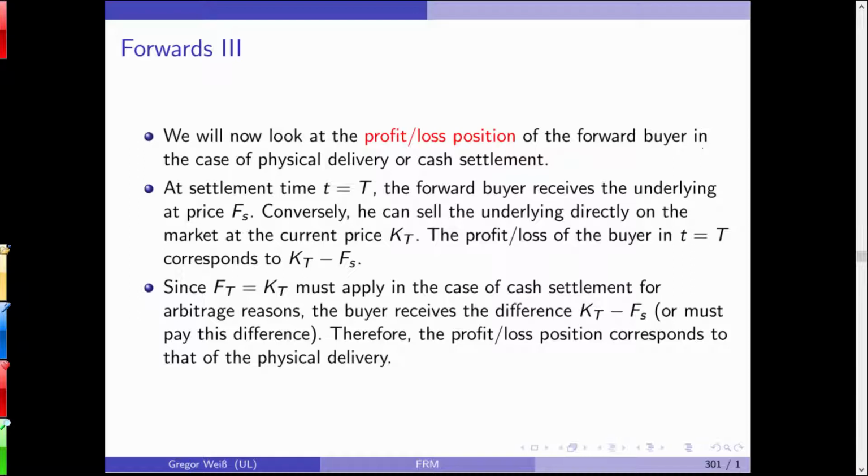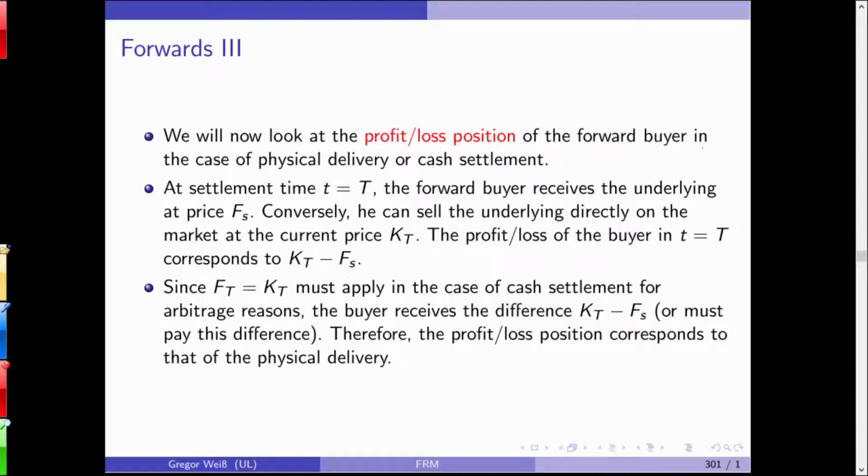Since the current spot price is equal to the forward price, if you have more or less an infinitely small maturity, in case of cash settlement, the buyer receives the difference ST minus Fs, or he or she must pay this difference. Therefore, the profit loss position corresponds to that of the physical delivery. There's no difference between physical settlement and cash settlement.